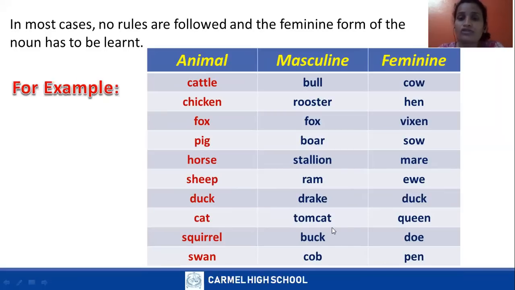Cat, tomcat, queen. Tomcat is male, female is queen. Squirrel, buck, doe. Swan. So swan, how do you say? Cob or pen? Cob is a masculine gender, pen is a feminine gender.